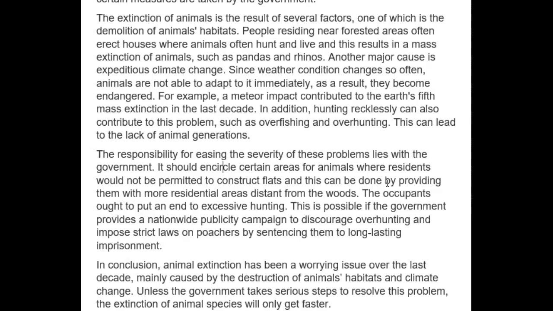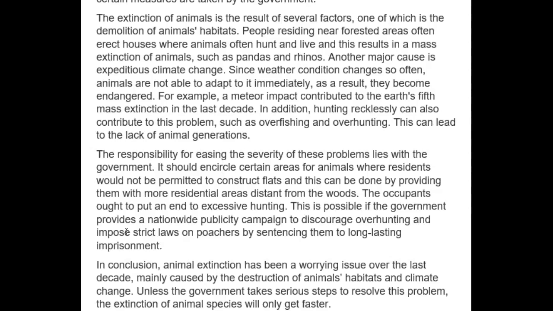This is possible if the government provides a nationwide publicity campaign to discourage overhunting and impose. If the government provides and imposes, because look, it's government, if they provide and if they impose. So if the government provides and imposes strict laws on poachers by sentencing them to long-lasting imprisonment. Okay, fine.